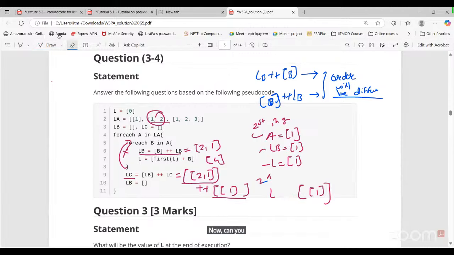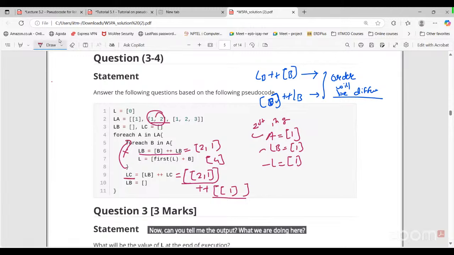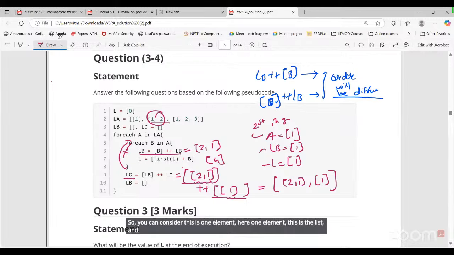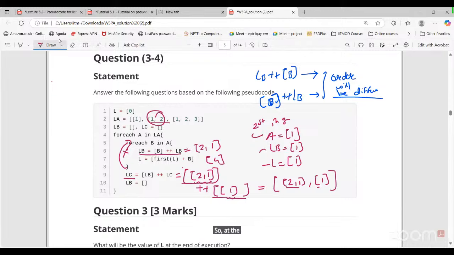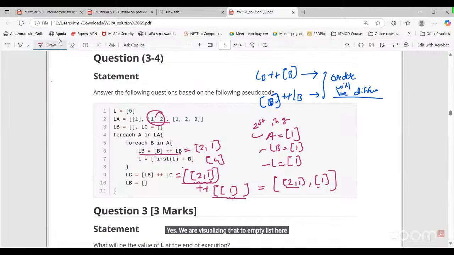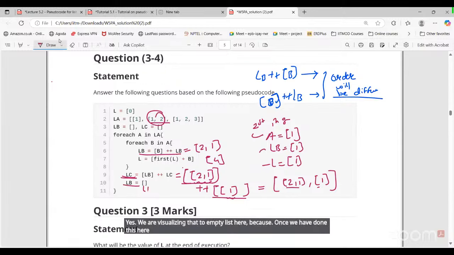Now, can you tell me the output? What are we doing here? Bracket 2, 1, bracket 1. Yes, that's it, right? Again, we are merging two lists here. Consider this one element, here one element, this is the list, and we are merging two lists, and here we got elements like that. At the very last, we are again writing LB equal to a blank list. So we are reinitializing LB to an empty list, because once we have done this, at this line, LB will be empty, right?